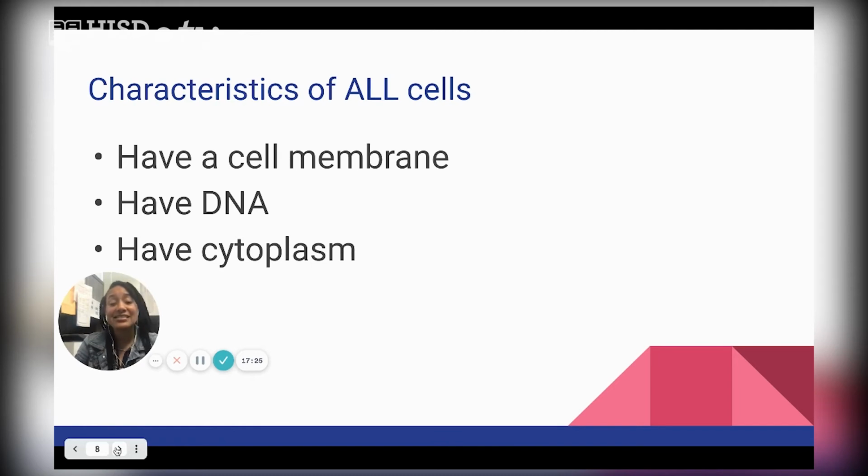And then last but not least, all cells must have cytoplasm. Cytoplasm is the organelle that's kind of like the floor of the cell, and it is what everything else sits on top of. Because of that, cytoplasm is kind of sticky. And because it's sticky, it allows all other organelles to sit on top of it. So again, no matter what type of cell we talk about today, if we're talking about a prokaryotic cell or a eukaryotic cell, they all have these three things in common. They have a cell membrane to allow things in and out of the cell. They have DNA, and then they also have cytoplasm. So now that we know that, let's keep going.